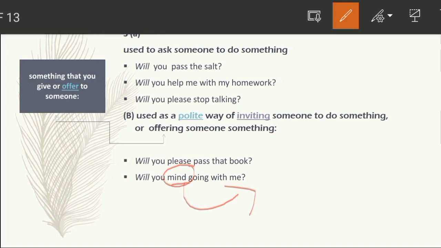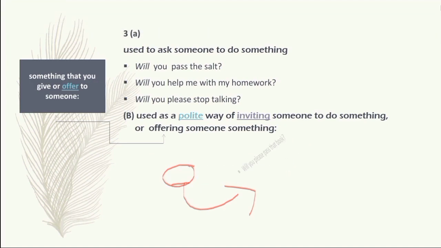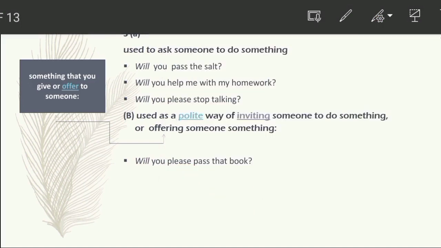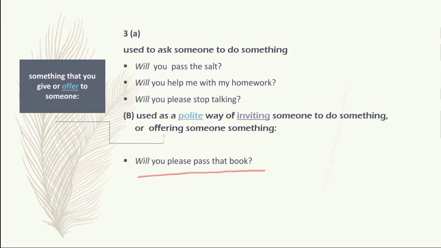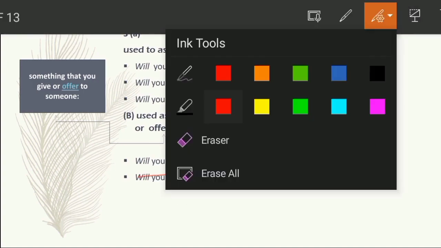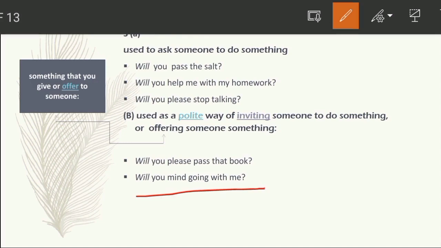Okay, so let's understand the meaning of these examples. Will you please pass that book? Here in a polite manner we are asking, can you please pass that book? Okay, let's see the example, will you mind going with me? Here, in a polite manner, we are asking, can you go with me? Or will you go with me? In a polite manner, we are asking. I have discussed so many things here, so it is completed now.